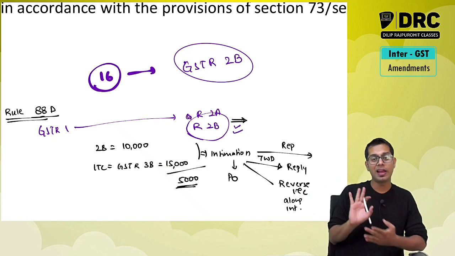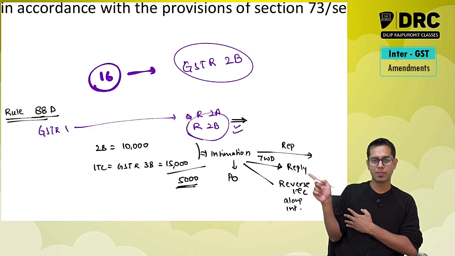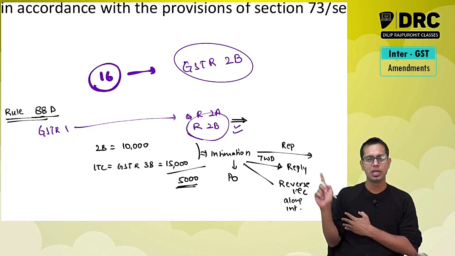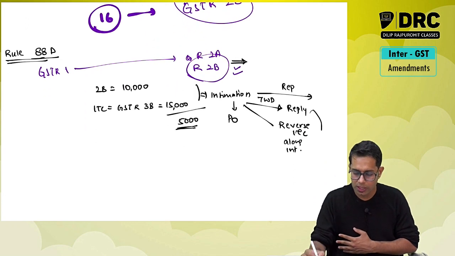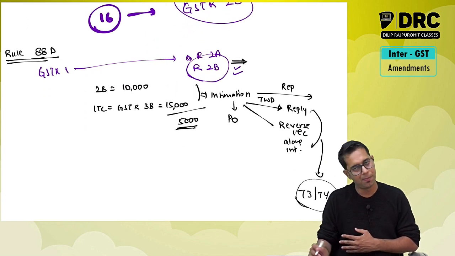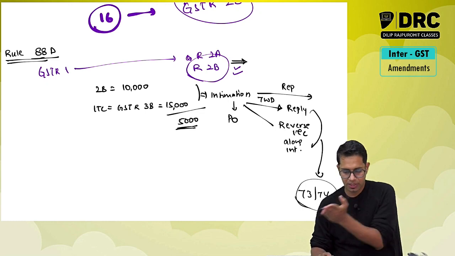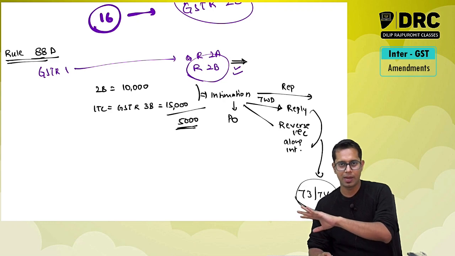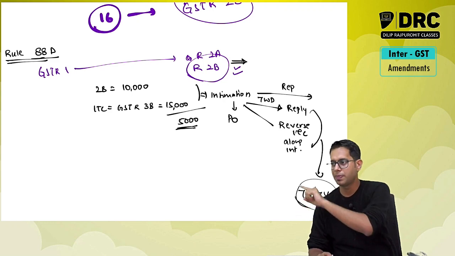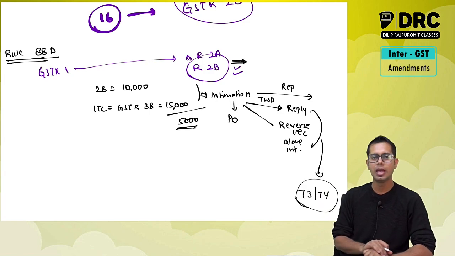But if I have a valid reason for taking excess input tax credit, then reply to that intimation. Give valid reasons within 7 days. If you don't do this, then the provisions of section 73 and 74 will be imposed, meaning you will have to pay the excess amount which you have claimed along with interest, plus penalty provisions under 73 and 74 will be applied. You will also be asked to pay penalty.